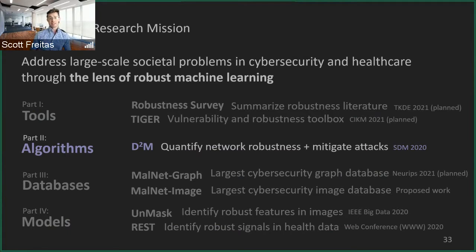The impetus here is that we developed the tools in part 1, and through this, we saw there was actually quite a bit lacking in the tools needed for the cybersecurity domain. So this is an effort to develop different kinds of algorithms needed to actually protect critical enterprise networks.